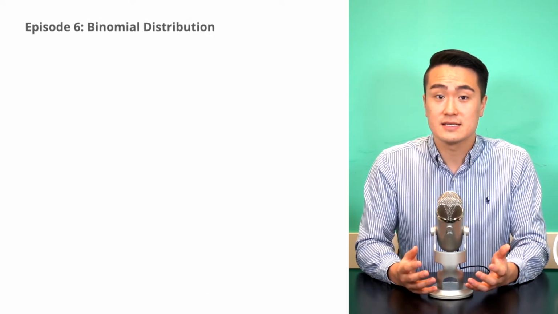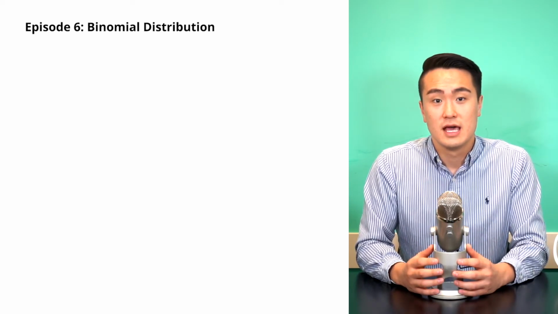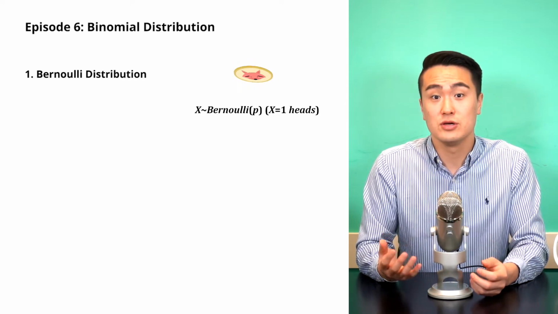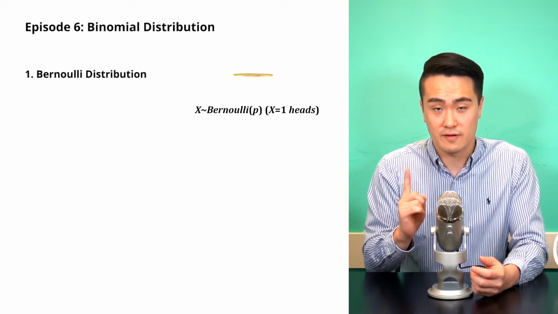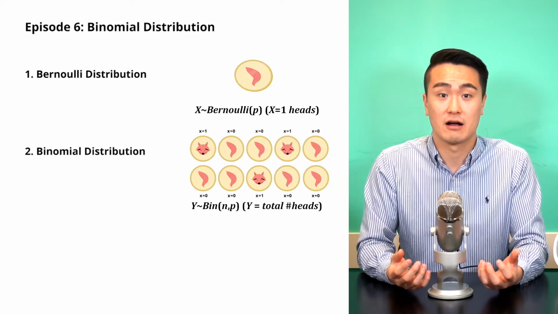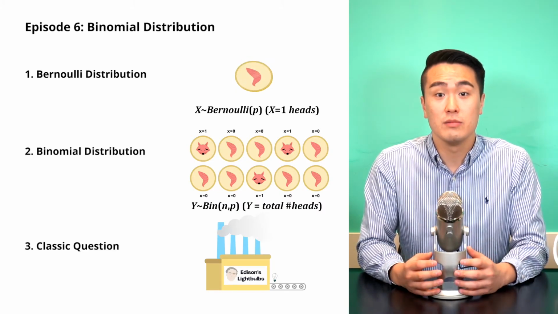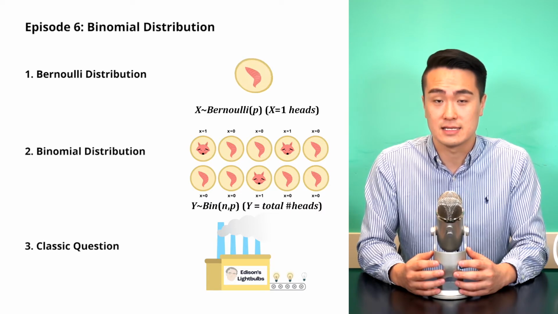In episode 6, we cover the sibling of the normal, the binomial distribution. We have to first discover the Bernoulli distribution, which is the outcome of one trial. Then we derive the binomial distribution, which is the outcome of n independent trials. To wrap up, we apply a binomial probability to answer a classic question.